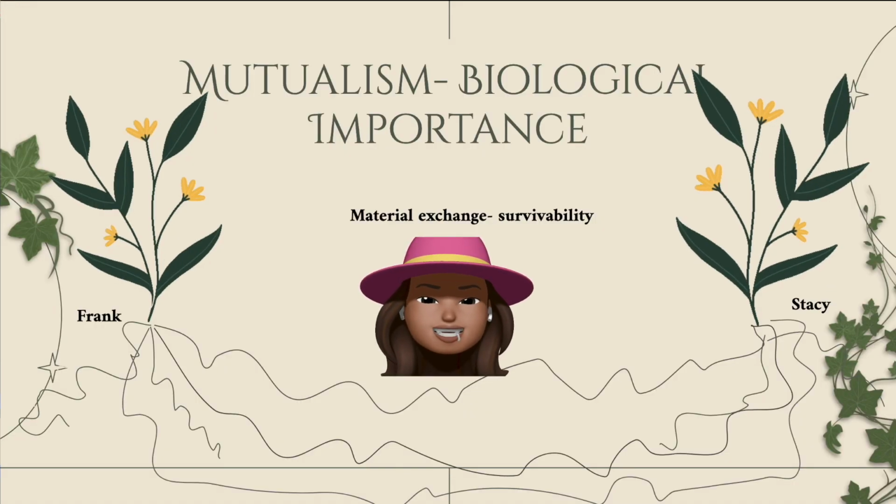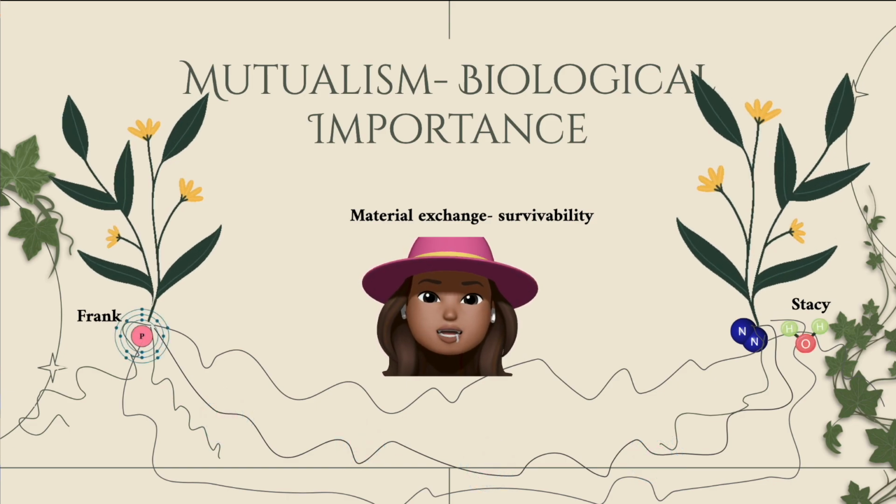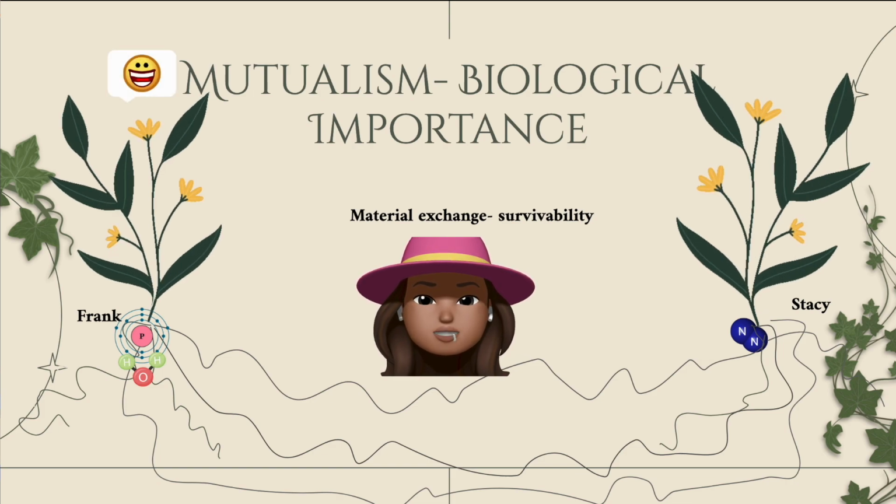This mutualistic relationship is of biological significance between plants, and is key for survivability for the species and between individuals. Just like Stacy and Frank in this scenario, and as Jasmine has mentioned, they can exchange materials if one player is running low or never had access to these nutrients. They help each other survive in hard times and encourage their survivability for longer.